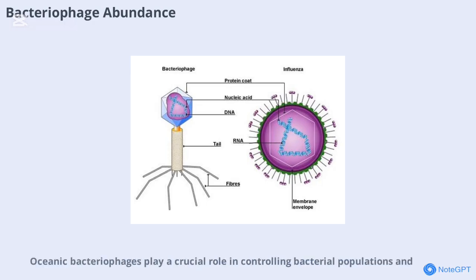Oceanic bacteriophages play a crucial role in controlling bacterial populations and act as a massive reservoir for essential elements like nitrogen and phosphorus. These bacterial viruses are also key natural transmitters of genetic information across the world's oceans, ensuring the annual transfer of a staggering amount of genetic material. Their influence extends far beyond simple infection. They shape ecosystems and drive evolutionary processes. Understanding their abundance sets the stage for exploring their classification and taxonomy, which helps us make sense of their diversity and function.